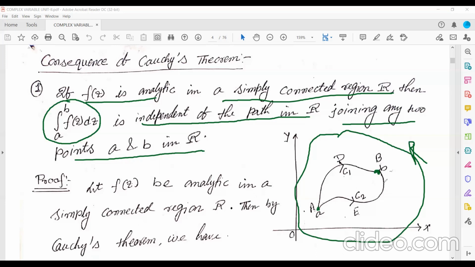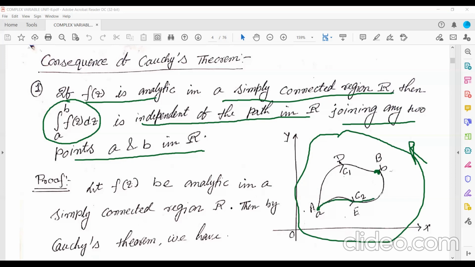This path will never go outside of this region. All the points on this curve should be within the region R. So either you join in this way to B, or in this way to the point B. There will be no problem.